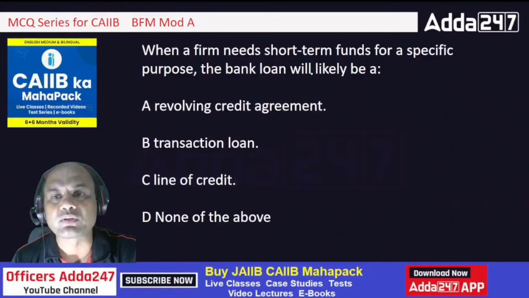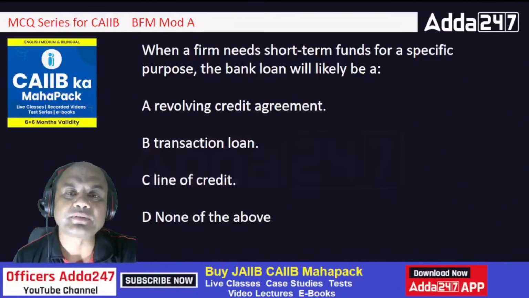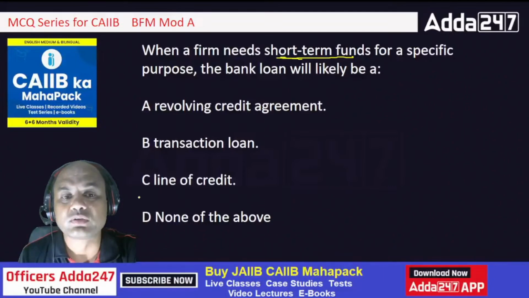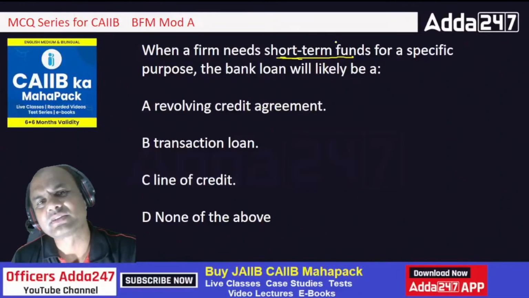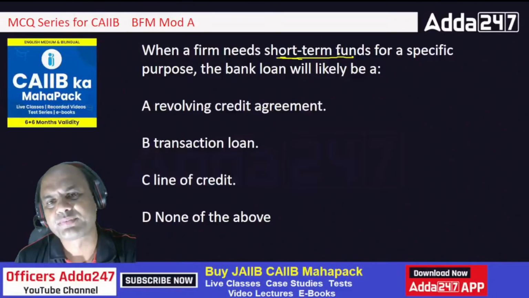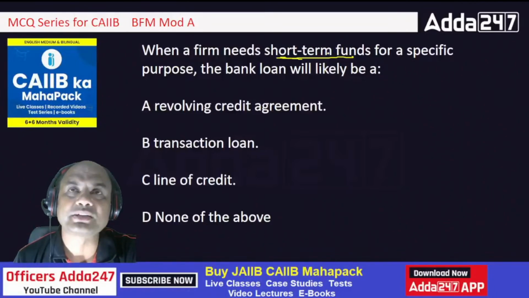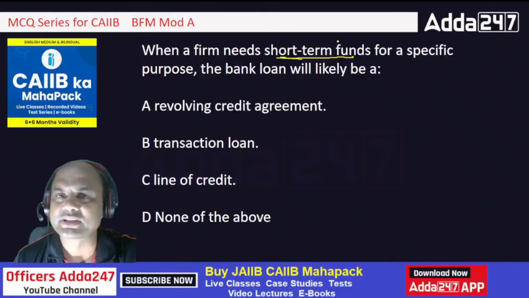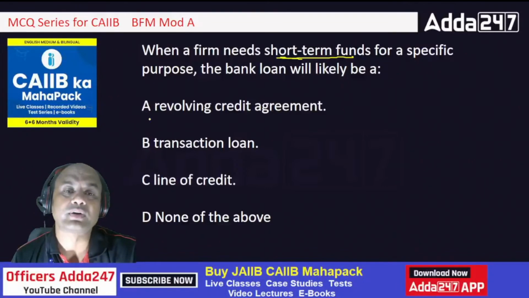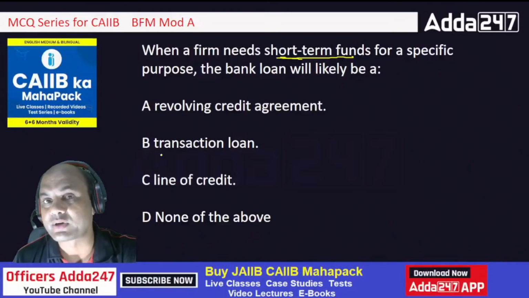What is the second one? When a firm needs short-term funds for a specific purpose, the bank loan will likely be a short-term fund. Now look at this. This is the basic of your banking. Revolving credit, transaction loan, line of credit, none of the above. So short-term funds means what? I need it for 3 months, some special order I got, or 6 months, 1 year, maximum 1 year. If I have some funds required for 1 month or 6 months, these are short-term funds.